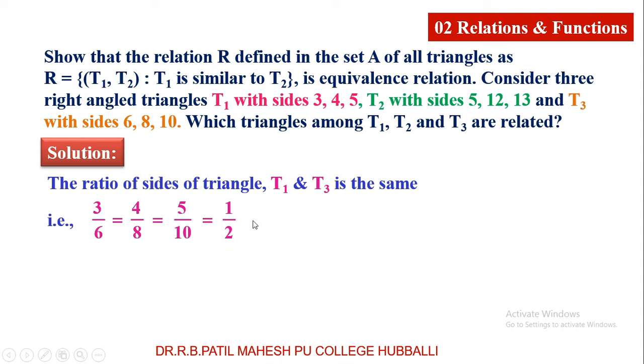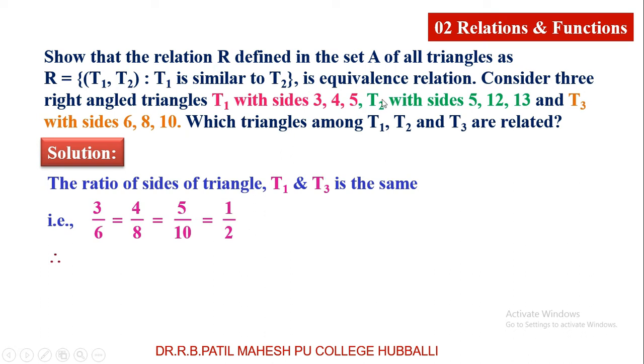It means the sides of the triangle T1 and T3 are in proportional. They have the same ratio, therefore they are similar. They are related to each other.